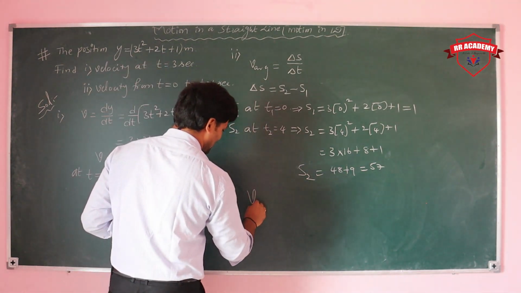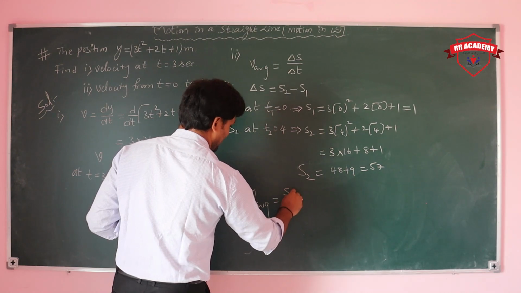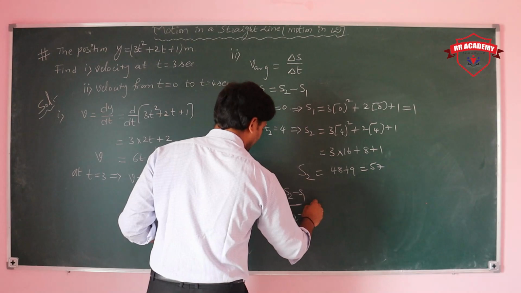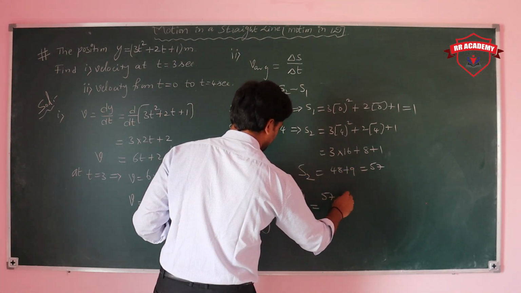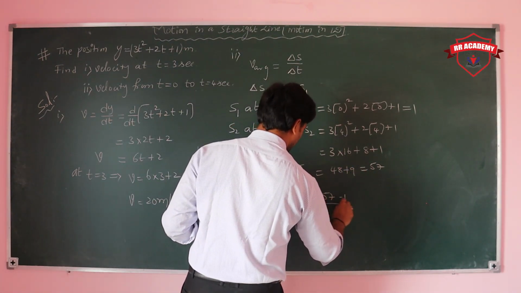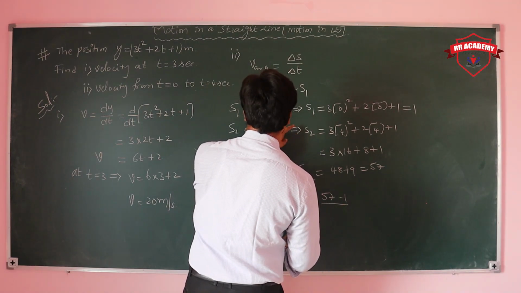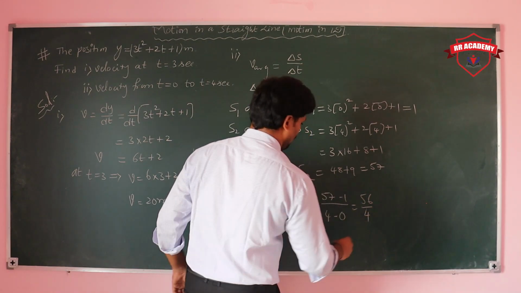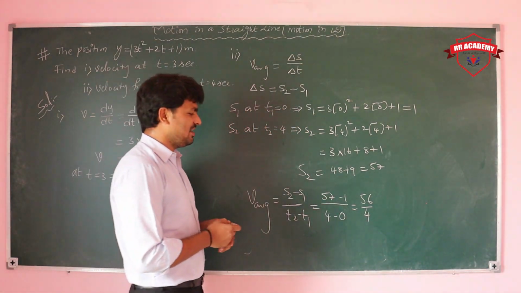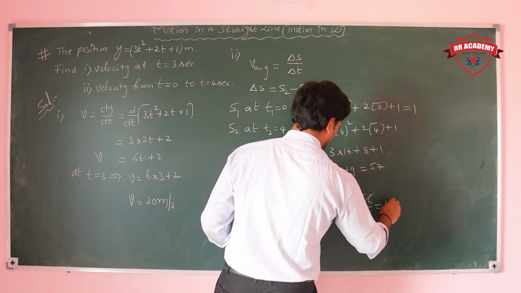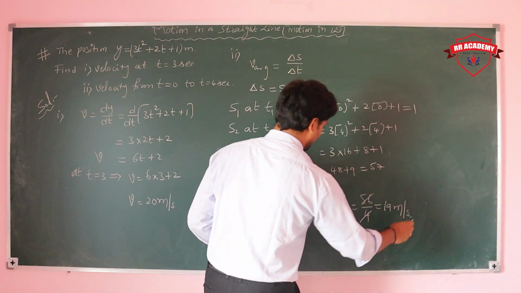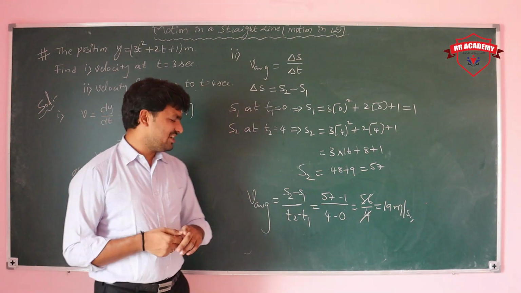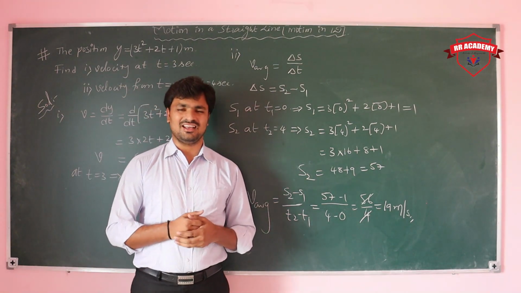Then V average is equal to, generally what we write, S2 minus S1 by T2 minus T1. Put the values: 57 minus 1 by 4 minus 0, means 56 upon 4, which is 14 meter per second. Average velocity and instantaneous velocity are different.